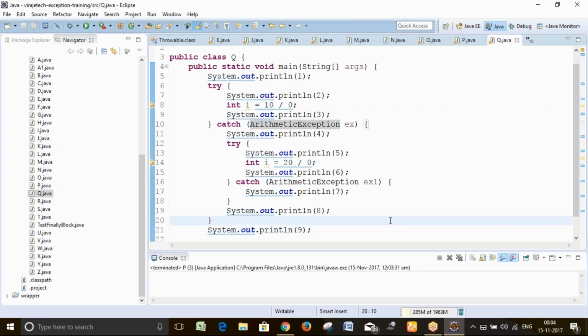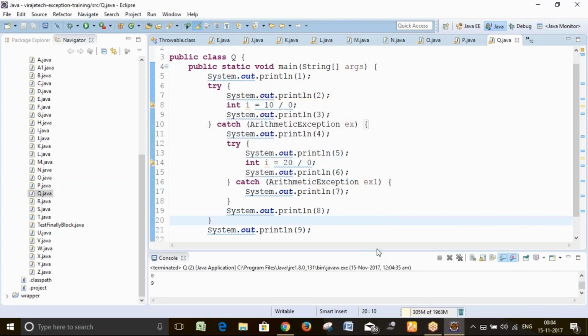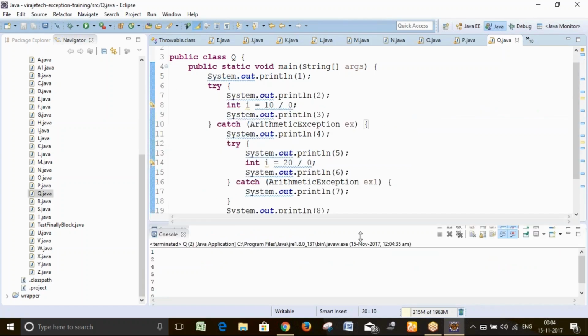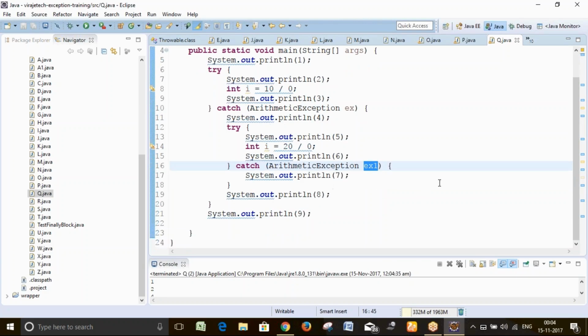You can do this, there is no such problem. See, all the exceptions are going to be handled. No such kind of exception. Clear? So that's it, already 12 o'clock.